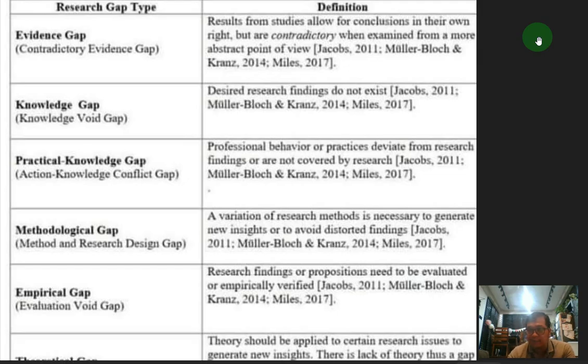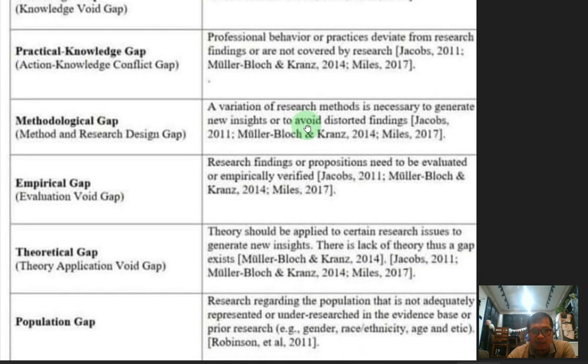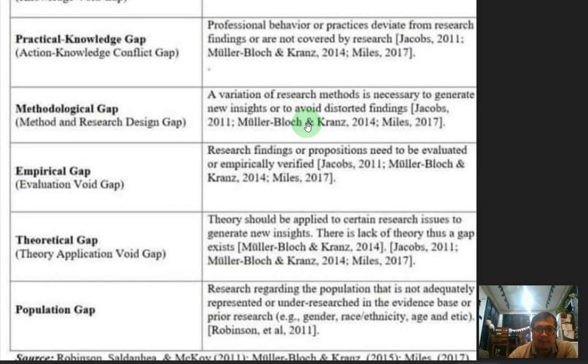These are the different types of research gaps: the evidence gap or the contradictory evidence gap, the knowledge gap or the knowledge void gap, the practical knowledge gap or the action knowledge conflict gap, the methodological gap or the method and research design gap, the empirical gap or the evaluation void gap, the theoretical gap or the theory application void gap, and the population gap.